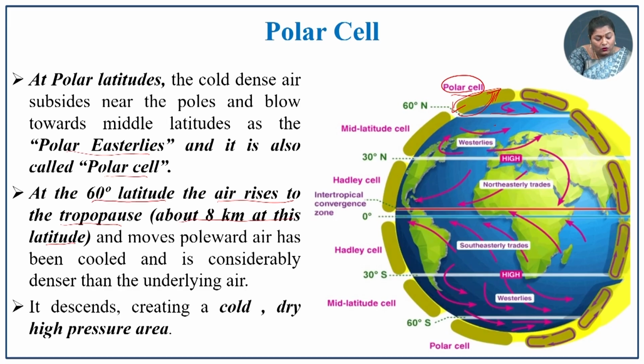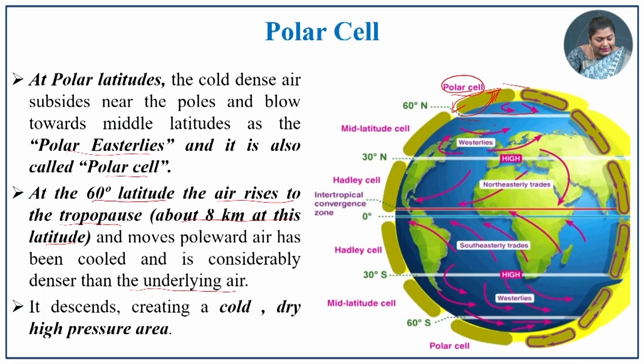So, this is cooled and is considerably denser than the underlying air. The underlying air is warmer, the polar air is colder. So, there is a process of sinking and rising of air in this cell, which collectively forms the polar cell. It descends, creating a cold, dry and high pressure area. So, here what we have? Polar high pressure region, on both the poleward sides. This is the main cause of this circulation cell.